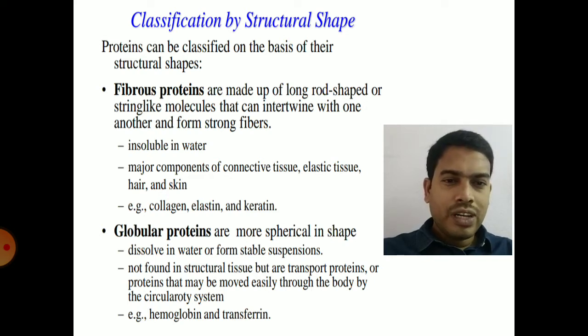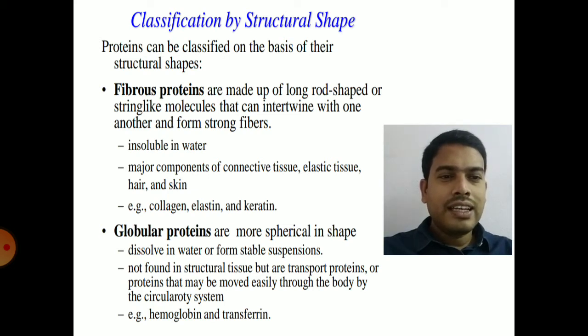Generally, they are insoluble in water, and they are abundantly present in connective tissues, elastic tissues, hair, skin, etc. So the best examples are collagen, elastin, keratin. So keratin in hair, elastin in skin, collagen in the body, etc., are the examples of fibrous proteins. They will appear like thin, long, elongated structures. They are very strong. They will give tensile strength to the structure. So these are fibrous proteins.